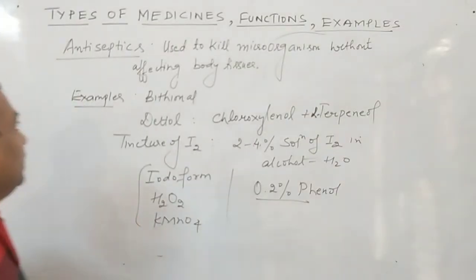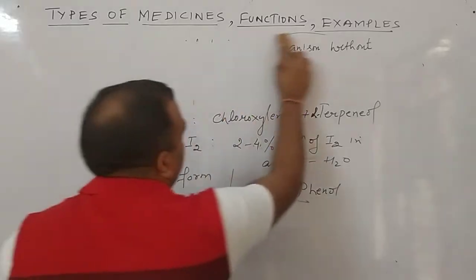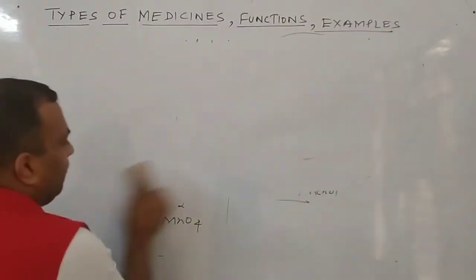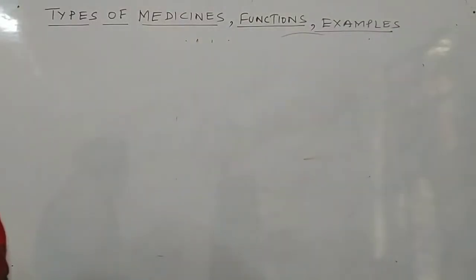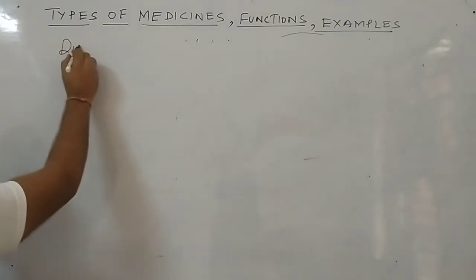Now the next is disinfectant. The next type of medicines are disinfectants.